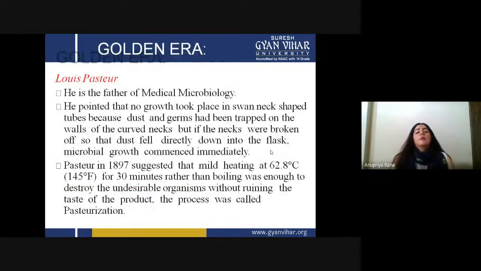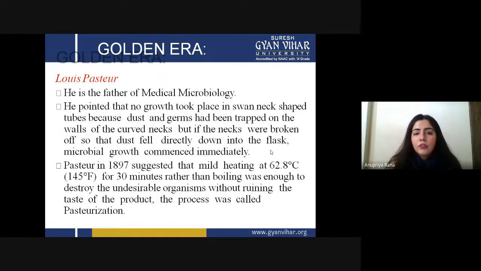Now coming into the picture is the golden era. Basically, as the name suggests, something very good is going to happen in this era, and the golden man of this era was Louis Pasteur.